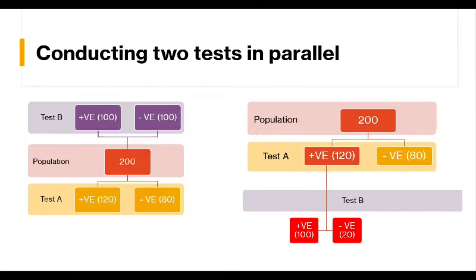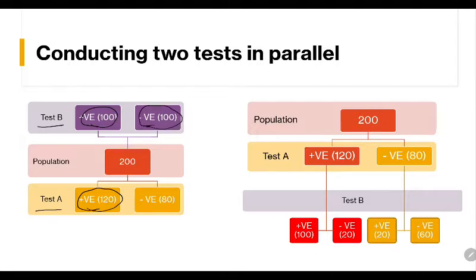You applied two tests together, test A and test B. Test A said that 120 people are positive and 100 people are positive in test B. Similarly, 100 people are negative in test B and 80 people are negative in test A. What was our criteria?